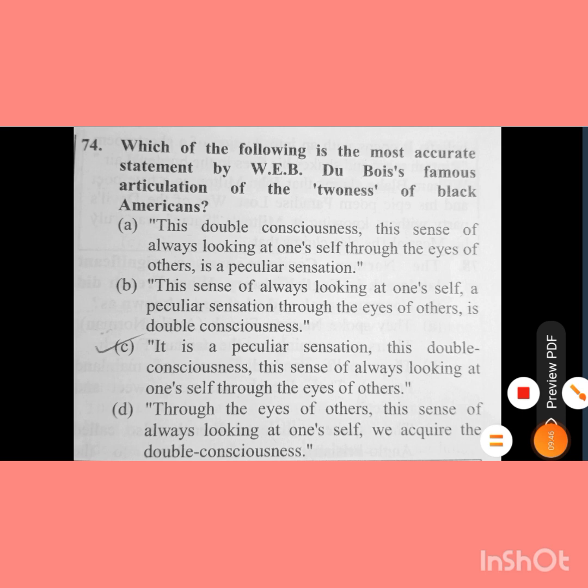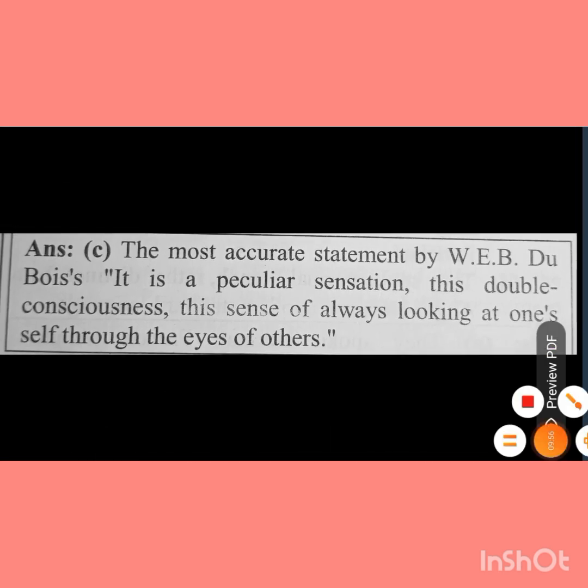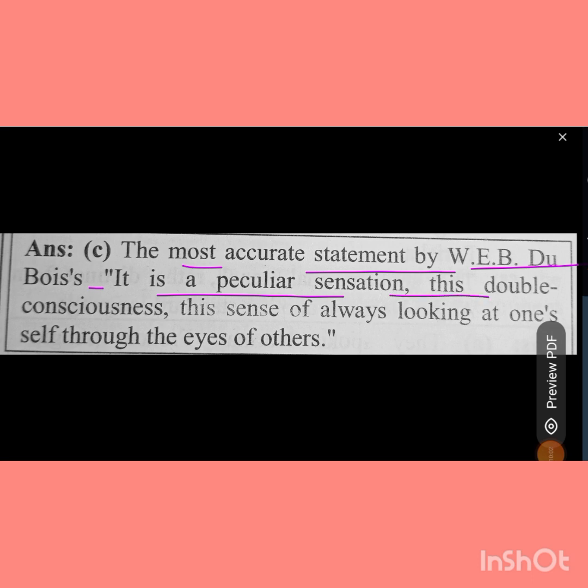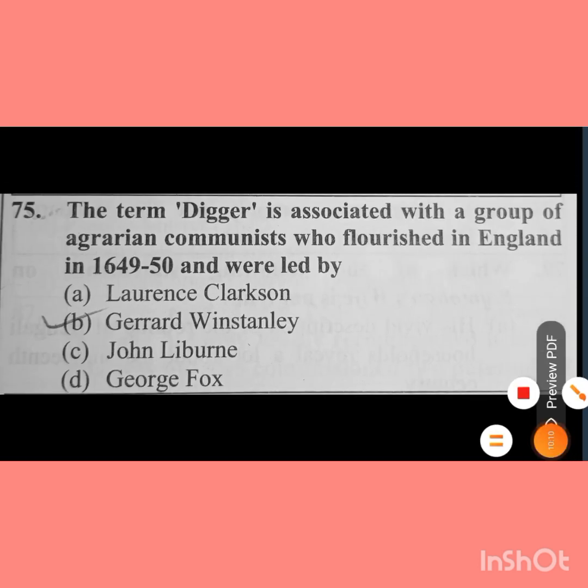So the answer to this question will be option C: it is a peculiar sensation, this double consciousness, this sense of always looking at oneself through the eyes of others. The most accurate statement by W.E.B. Du Bois: it is a peculiar sensation, this double consciousness, this sense of always looking at one's self through the eyes of others.